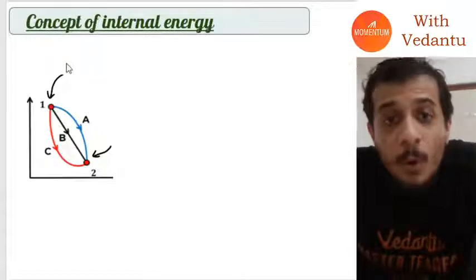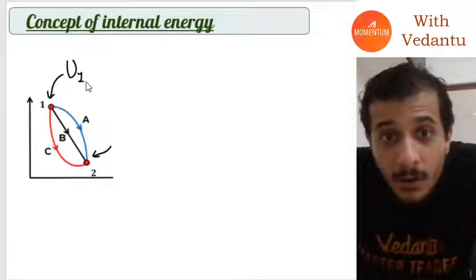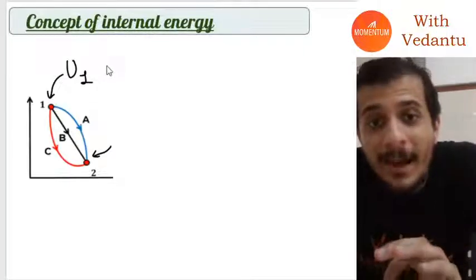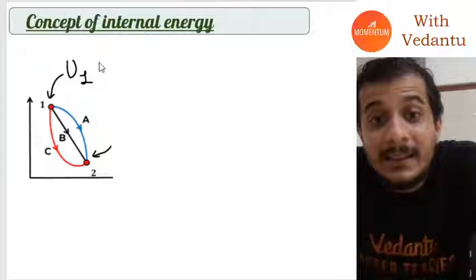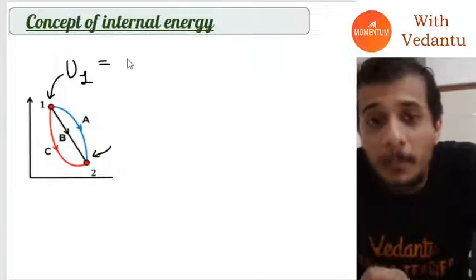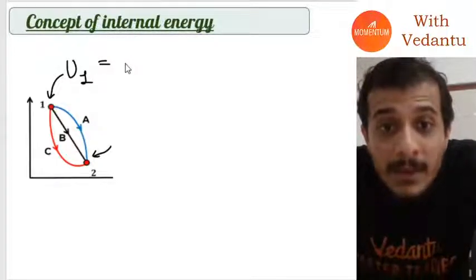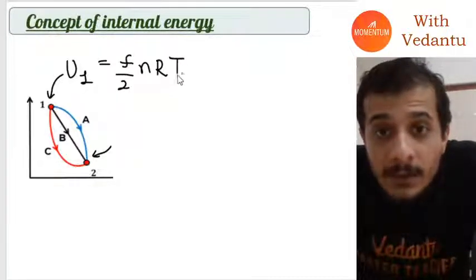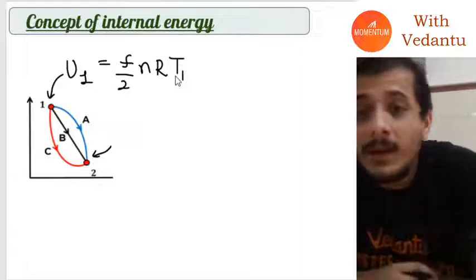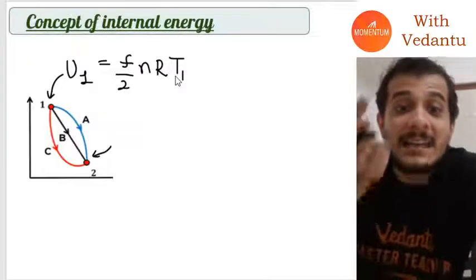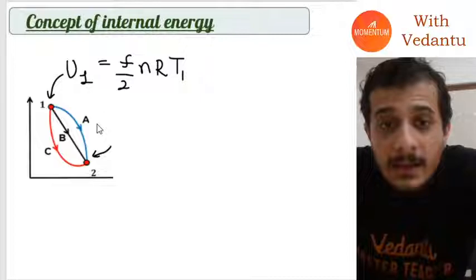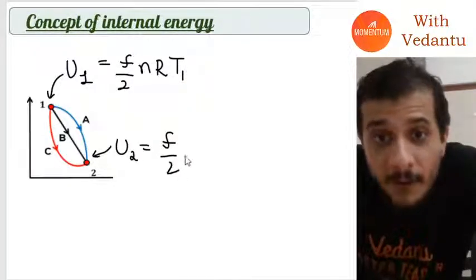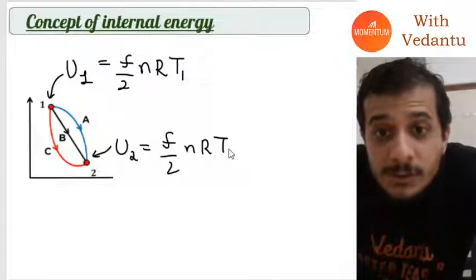If I ask you what is the internal energy of this gas at point 1, it will be equal to F by 2 into n into R into T1, where T1 is the temperature of this gas at point 1. Similarly, the internal energy of the gas at point 2 will be F by 2 into n into R into T2.